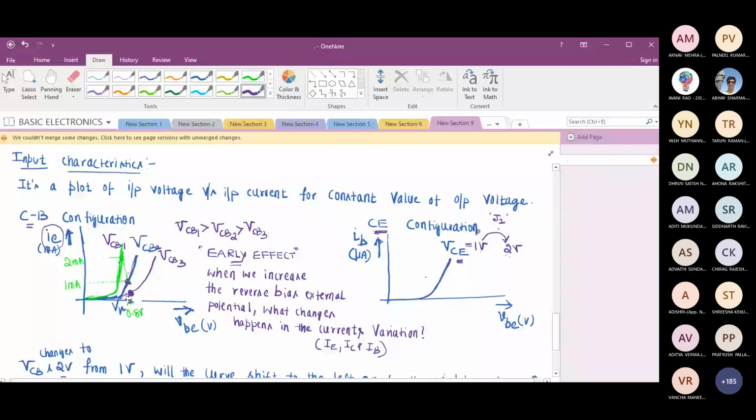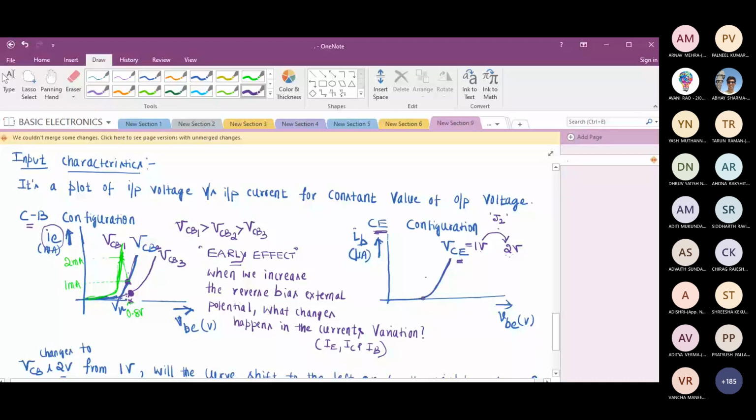That means, will the base current reduce? Yes, sir, because less recombination is happening in the base. Collector current will increase, no doubt, but will the base current reduce? Yes, sir. So that means the same variation is going to shift to the right, because for a given VBE value, I'm going to get less base current compared to the earlier one.